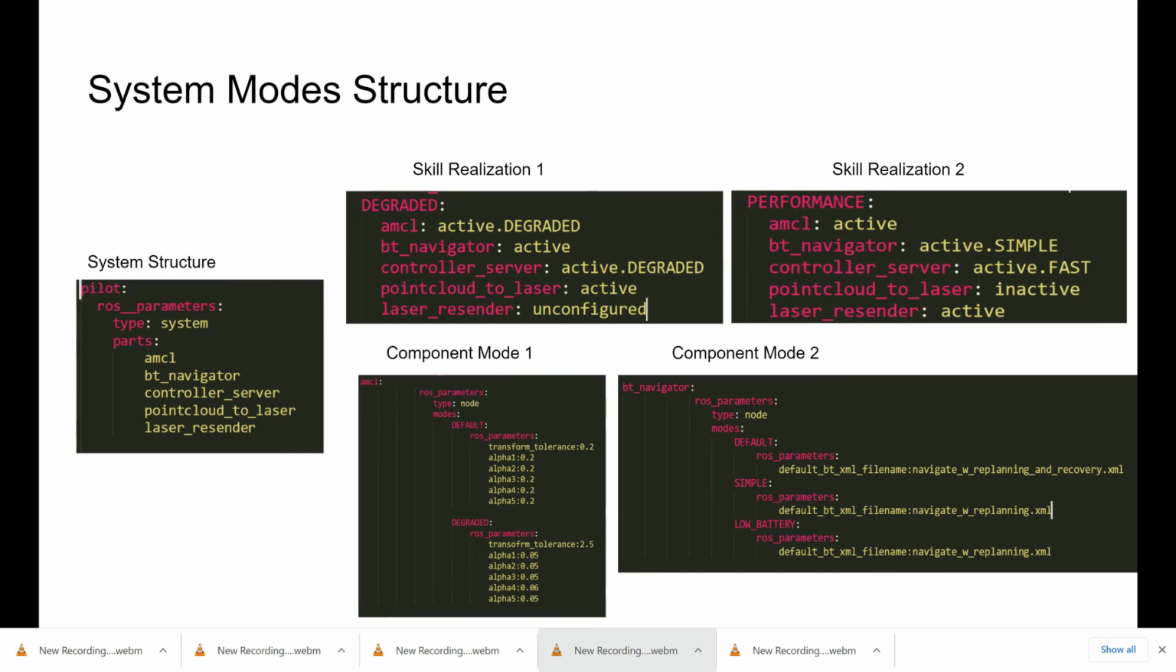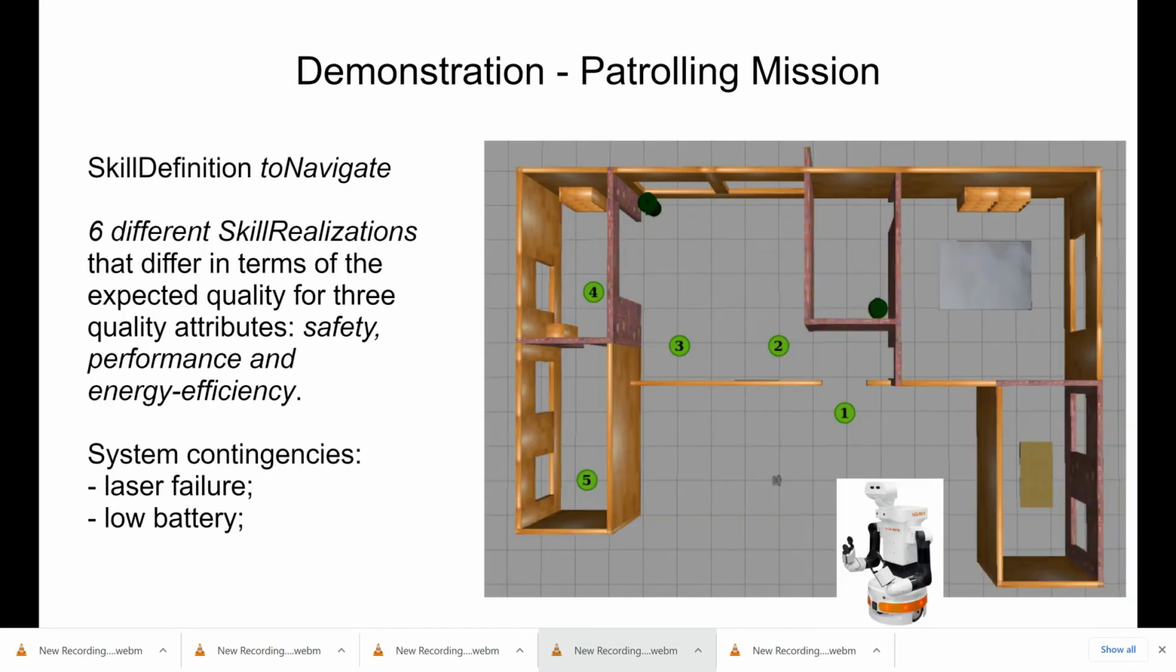The system modes is a runtime model specified in YAML format and consists of the following elements: system structure, which contains the components or the parts that comprise the system; system modes, which defines the modes on the system level, and each system mode is defined through a set of components and their corresponding component modes. Component modes is the definition of modes of the individual components. Component modes are defined through an assignment of different values to their corresponding component parameters.